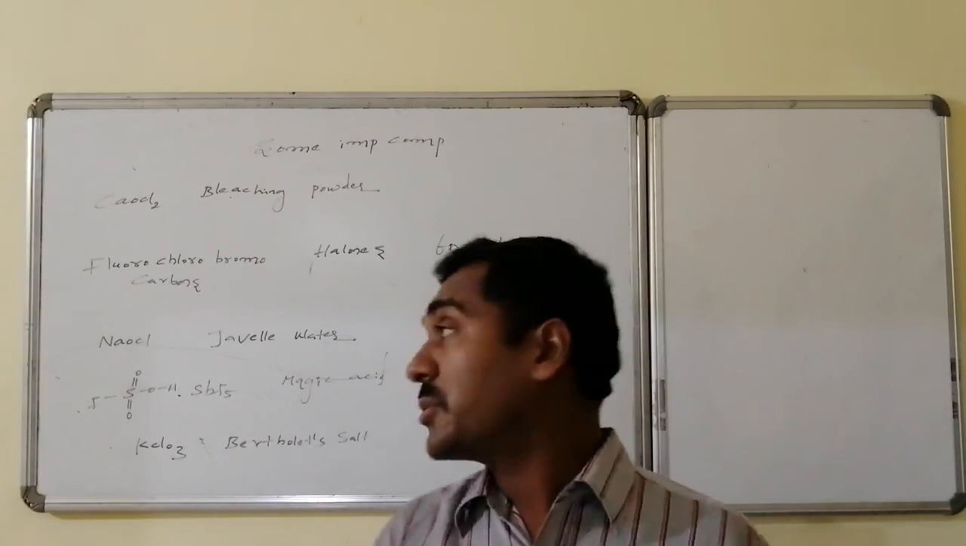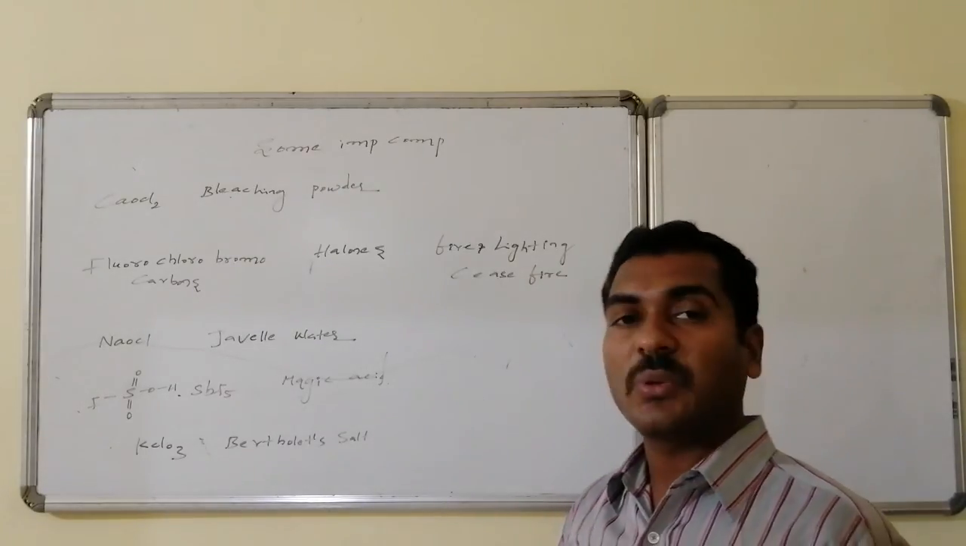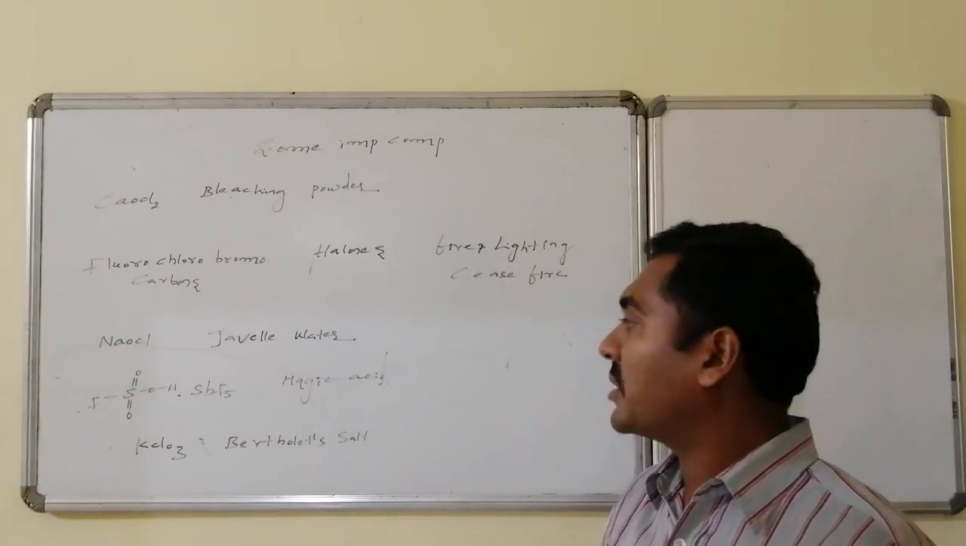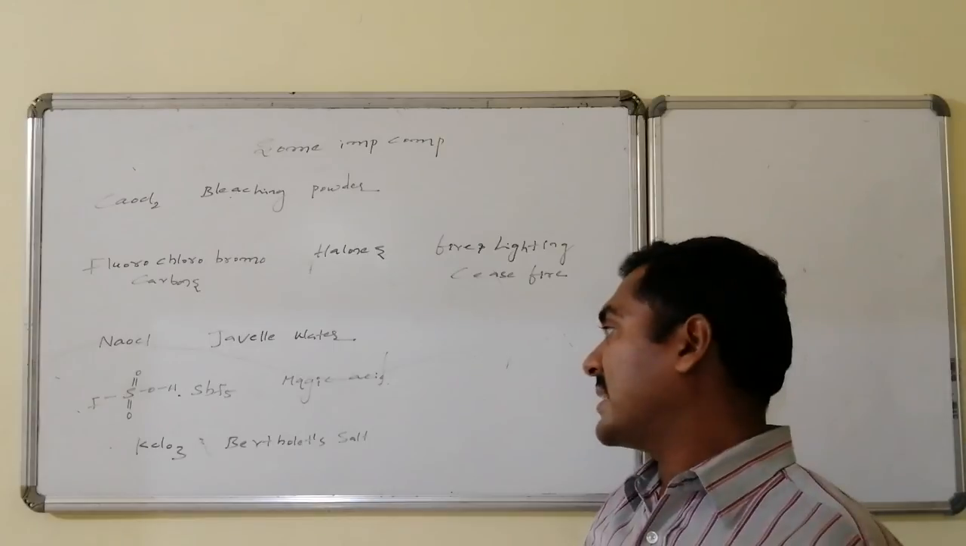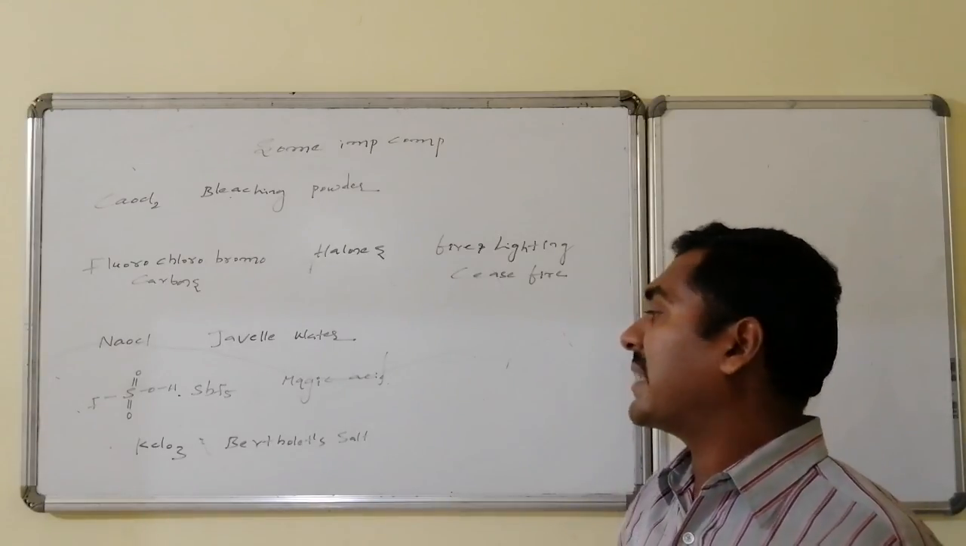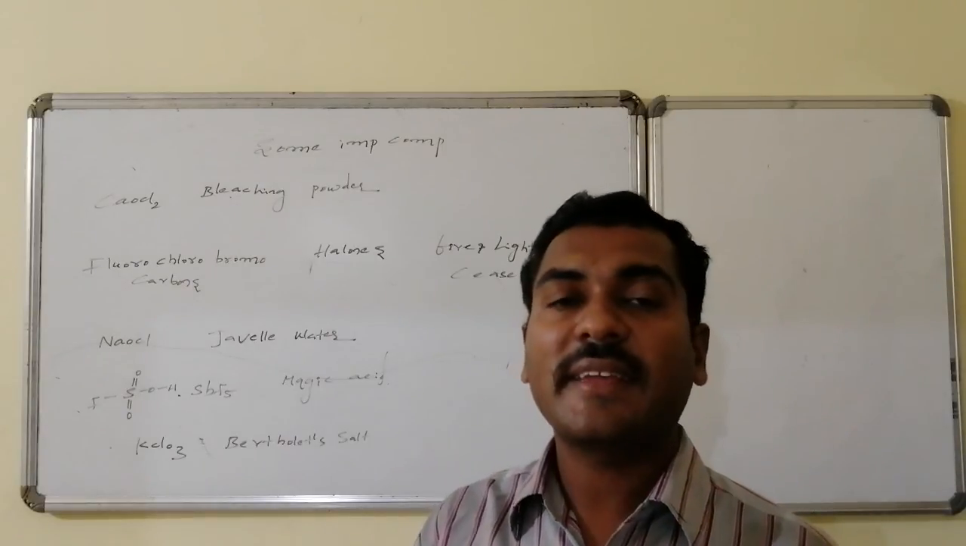Those are once again to your notice: bleaching powder, fluorochlorobromocarbons, sodium hypochlorite, otherwise sodium oxychloride, followed by FSO3H with antimony pentafluoride, that is magic acid, and Berthollet's salt, that is potassium chlorate, KClO3.